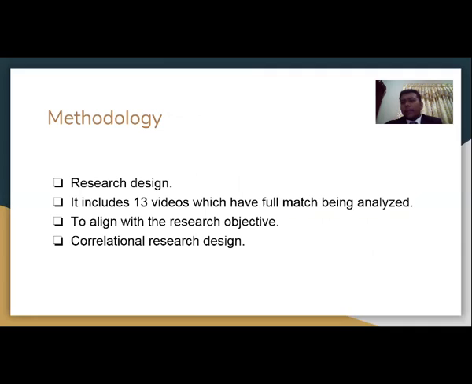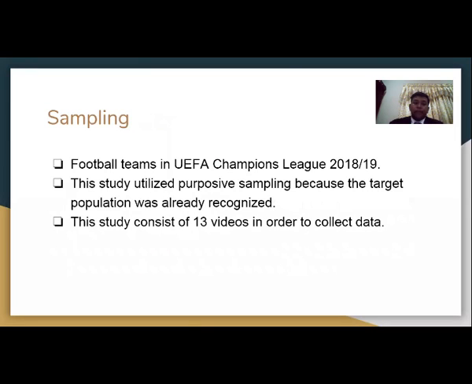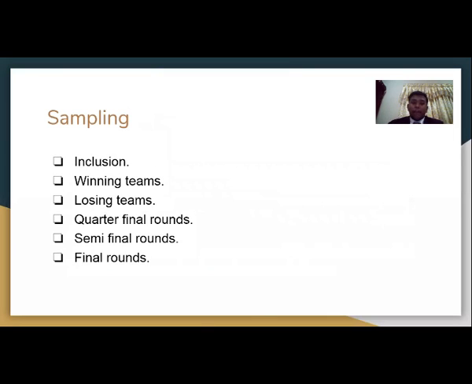The methodology being used in this research is research design. The data were collected by using 13 videos from the quarterfinal and final to align with the research objective. And last but not least is correlational research design. The sampling being taken is in a football team, UEFA Champions League 2018-2019. This study utilized purposive sampling because the target population was already recognized. This study also consists of 13 videos in order to collect the data.